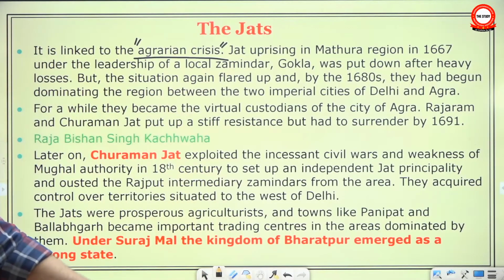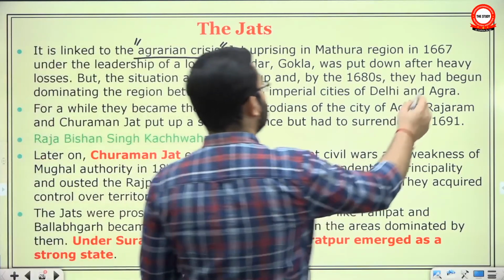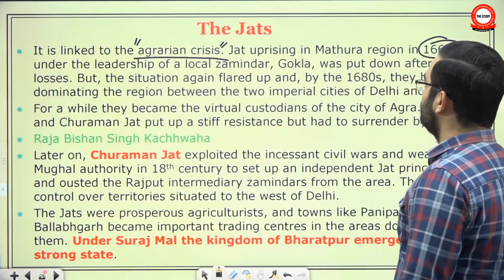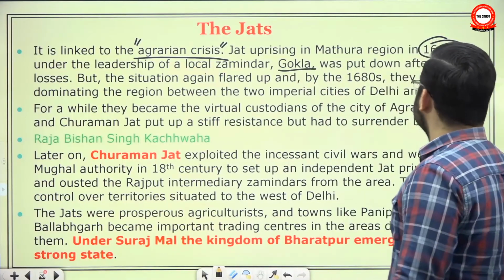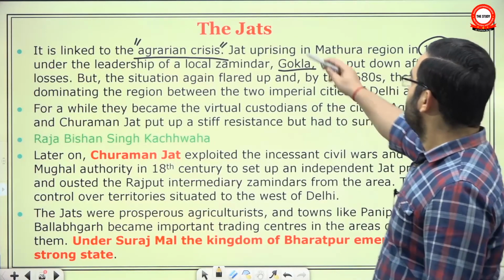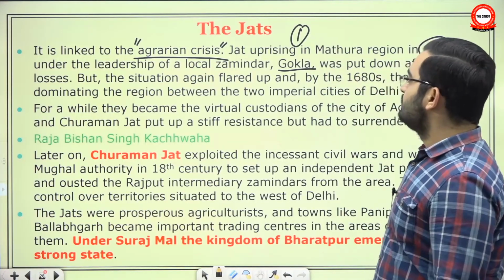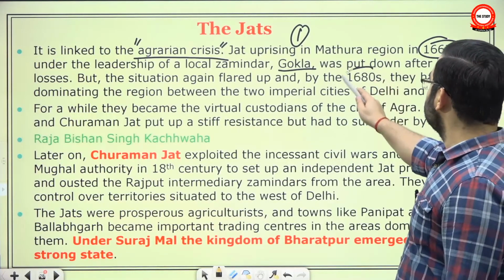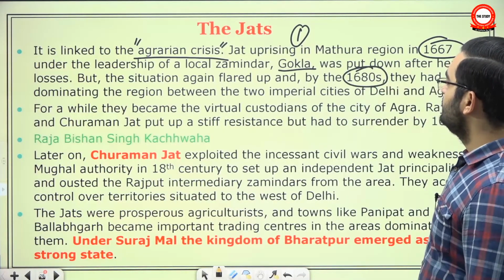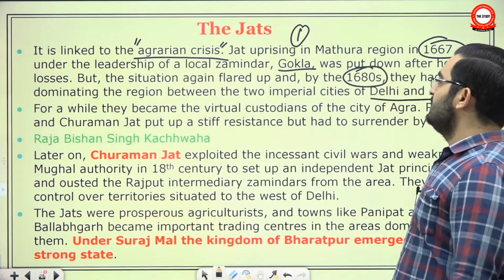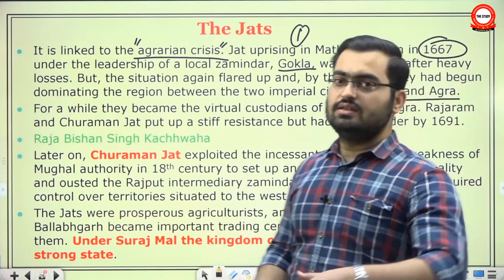Jat uprising in Mathura region in 1667 under the leadership of local zamindar Gokula was put down after heavy losses. This is the first example. But the situation again flared up, and by the 1680s, they had begun dominating the region between two imperial cities of Delhi and Agra.